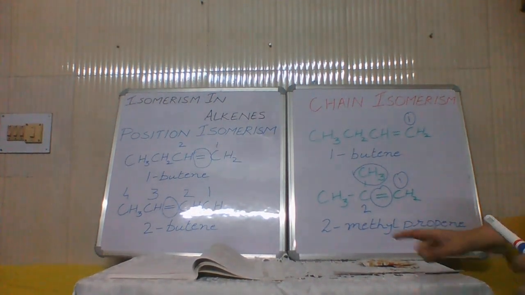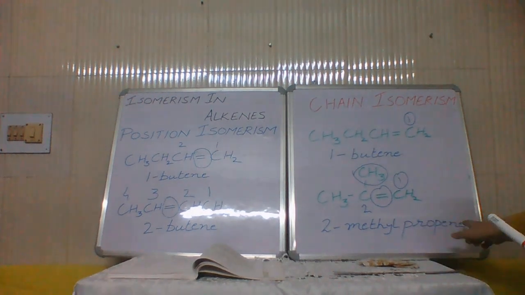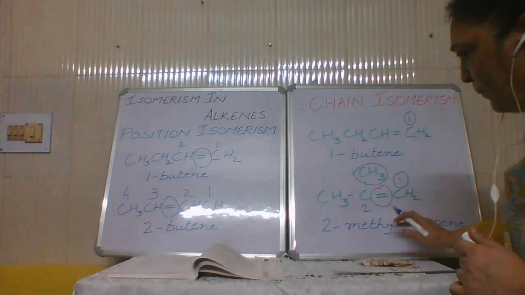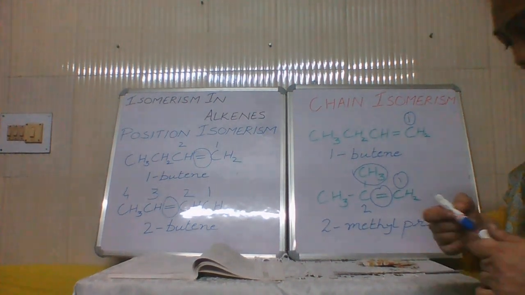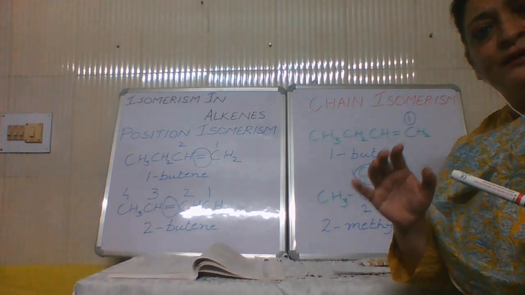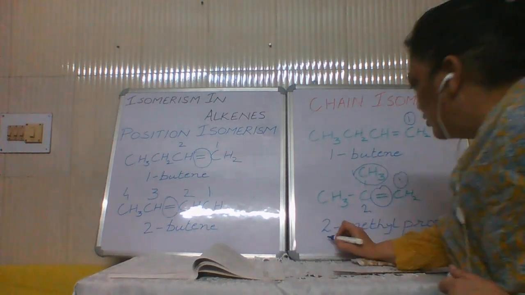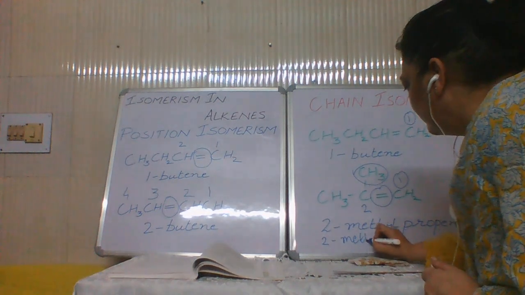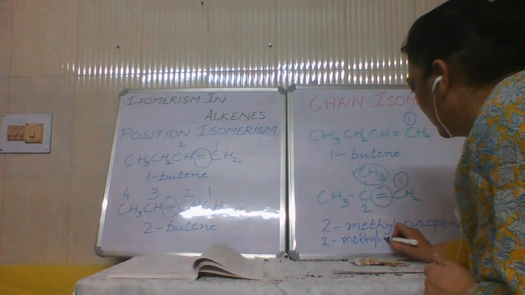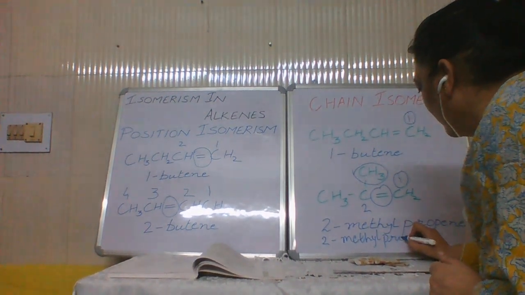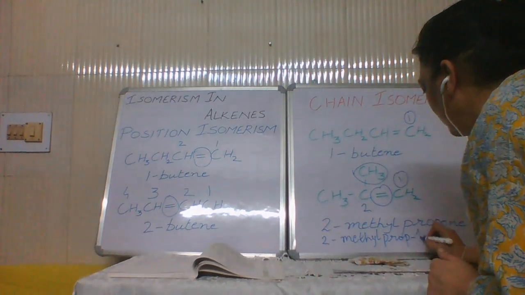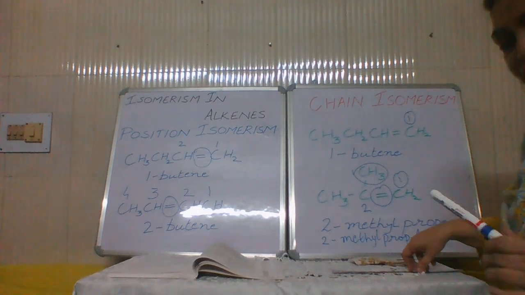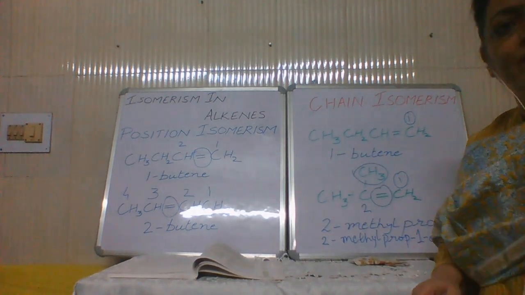You can also write it as 2-methylprop-1-ene, making it more specific that the double bond is between 1 and 2. So we have to study this isomerism in alkenes in a very limited manner.